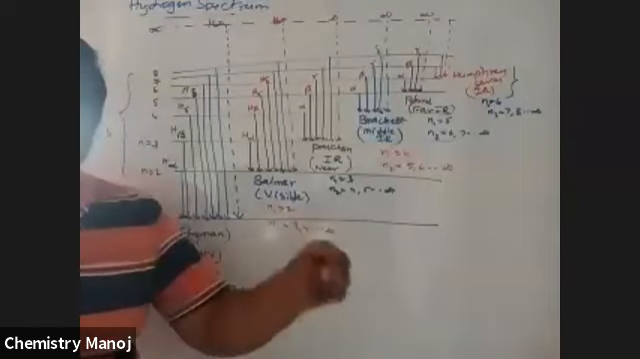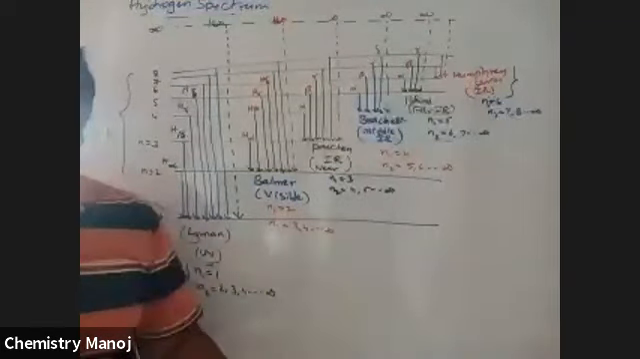N1 is the orbit to which the electron comes back. N2 is the orbit from which the electron comes back. To the first orbit, from second onwards, from anywhere coming back to the first state, that is the Lyman series.